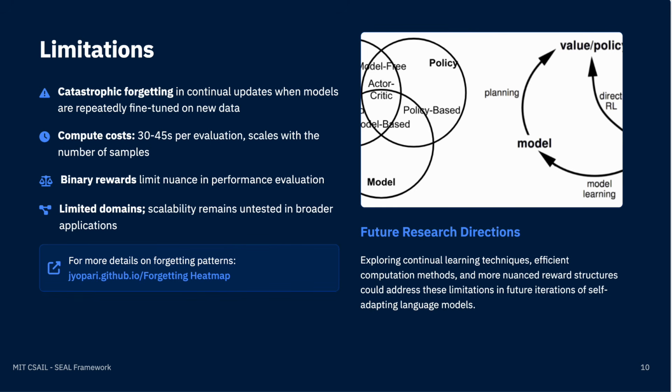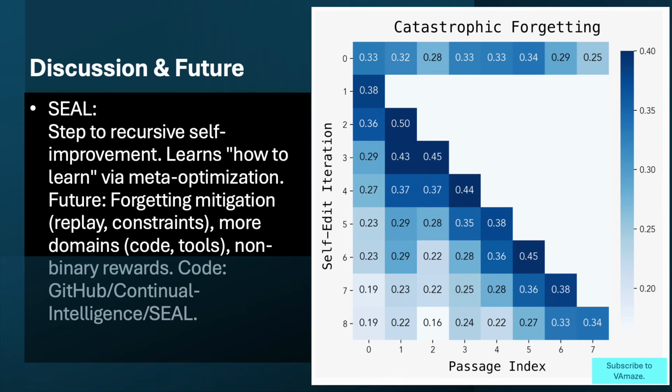Discussion and future. SEAL represents a fundamental step toward the holy grail of AI, recursive self-improvement. The framework isn't just improving performance, it's learning how to learn through meta-optimization. The future directions are clear: mitigating forgetting through replay or constraints, expanding to domains like code generation and tool use, developing more nuanced reward signals, and of course, scaling. With code available on GitHub, this isn't just theoretical, it's the beginning of a new era in AI development.